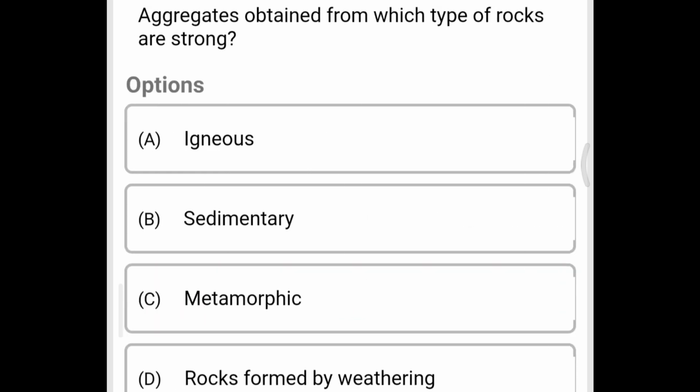Next question, aggregate obtained from which of the rock are strong? Option A igneous rocks, option B sedimentary rocks, option C metamorphic rock, option D rocks formed by weathering. So the correct answer is option A igneous rocks.